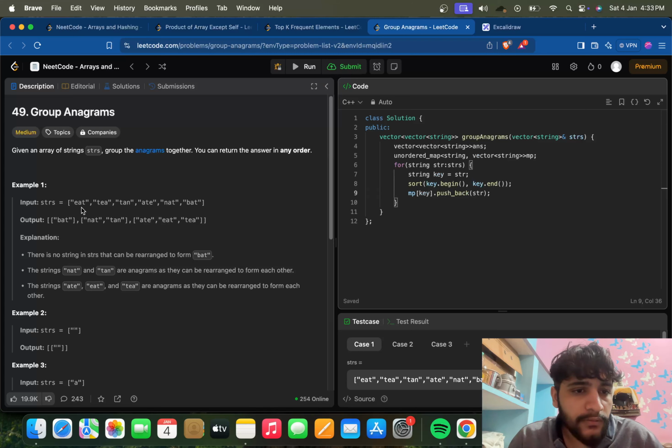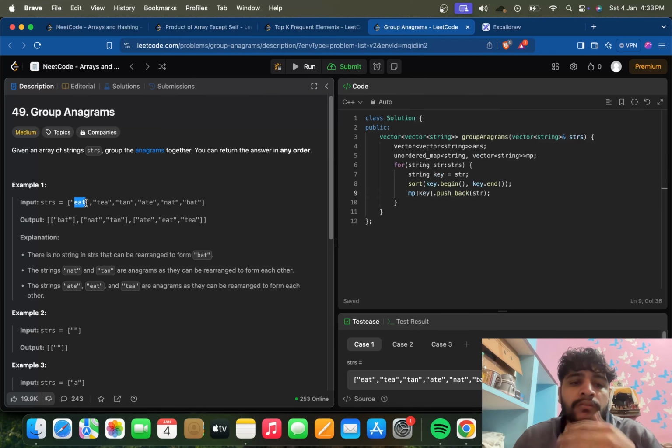What will happen is this one, a map will be formed. In that map, aet corresponds to an array, and this will be the element pushed in that array. Then the second word of this loop comes in, second element. Again we sort it, aet is the same letter, and is this already existing in this map? Yes, it is. Then mp of this aet, second element will be pushed, and that is tea. It is here. So this is how it will work.